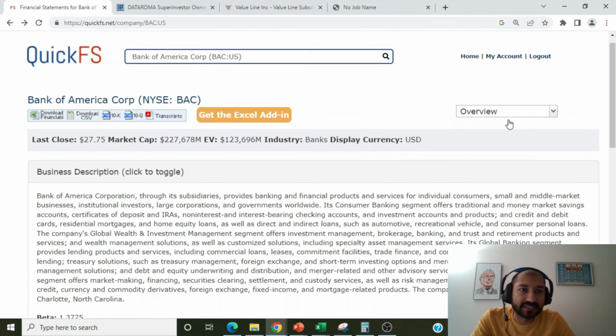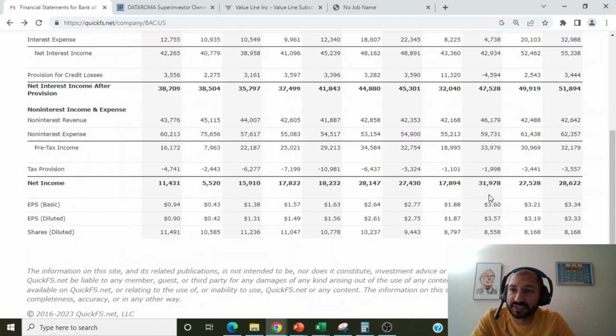Now let's look at the company's income statement to get a better understanding of the company's shares outstanding and its intrinsic value. Back in 2013, the company had about 11.5 billion shares outstanding, and for the trailing 12 months, the company has about 8.16 billion shares outstanding. We can see that over the past 10 years, the company's shares outstanding numbers have trended down, which tells us that the company's management has been buying back its shares. This is good news for existing shareholders, as when a company buys back its stock, the existing shareholders' ownership within the company goes up.